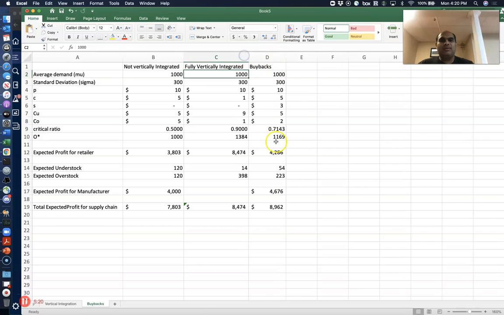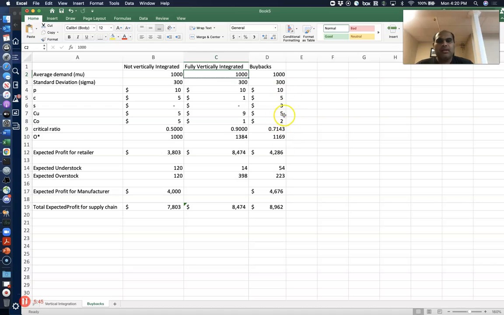So this example of buyback is an example of partial vertical integration, in the sense that they are separate companies, so they're not vertically integrated, but they are sharing some information and some ideas. So things like buyback: if you have some extra demand, send it back. By sharing some of the risk, they are trying to potentially increase the profits in the supply chain.